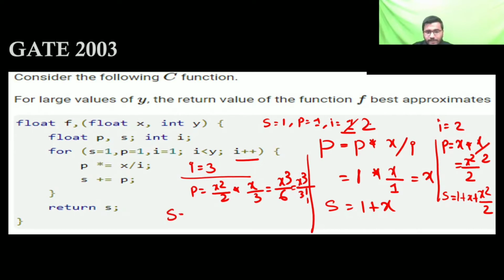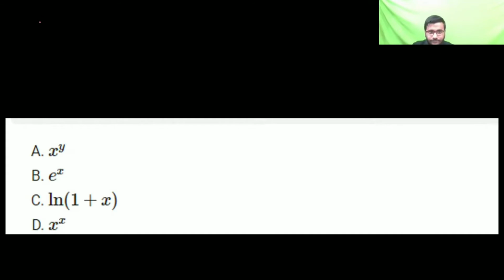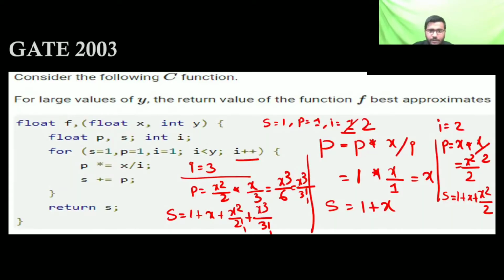Now S equal to S plus P, S is 1 plus x square by 2, and again you add x cube by 3 factorial. You can write the 2 as 2 factorial, because 2 factorial is also 2. Then I will become 4, and 4 is smaller than Y, fine.